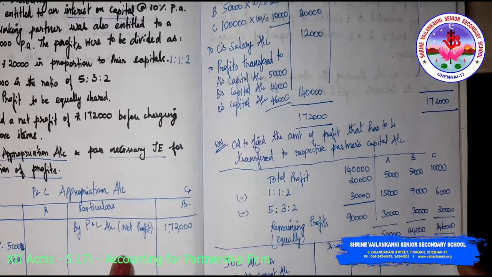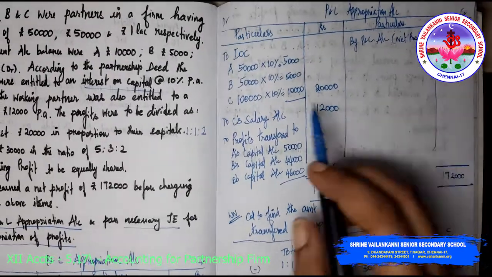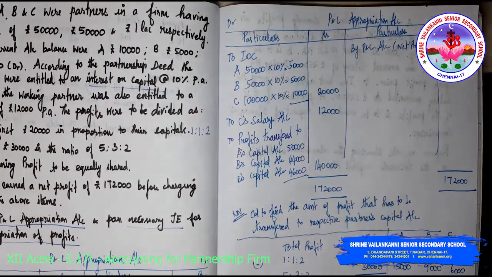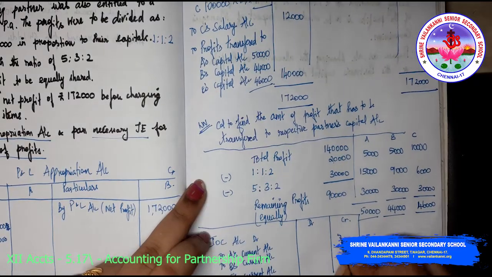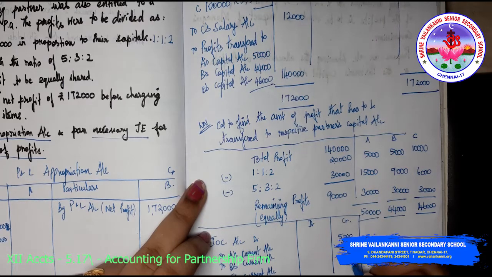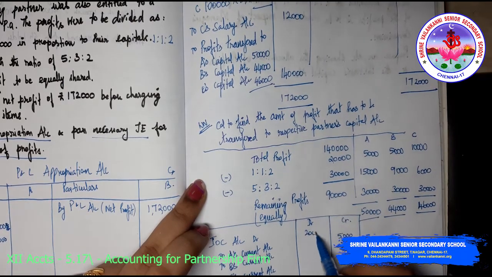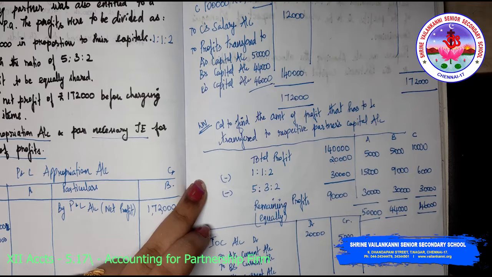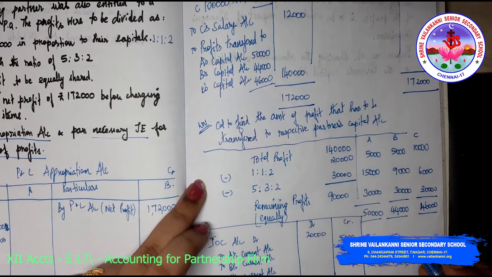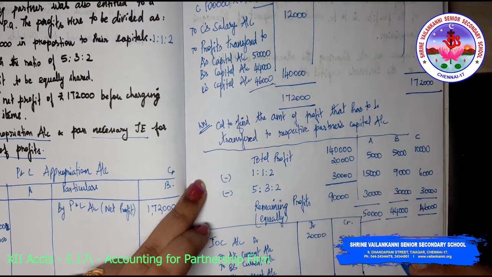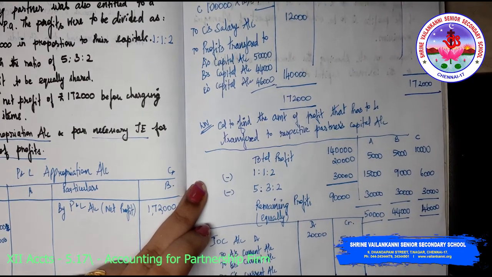What is the interest on capital? You have 5,000, 5,000 and 10,000. So I am just going to write it like this: 5,000, 5,000, 10,000, total 20,000. After this, you can write: being interest on partners' capital allowed to partners.